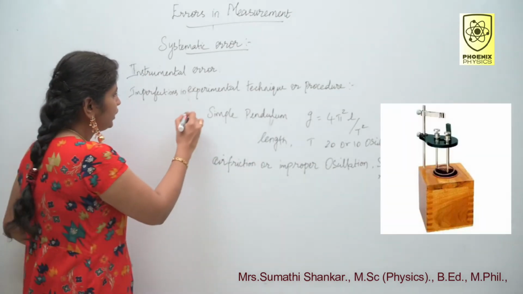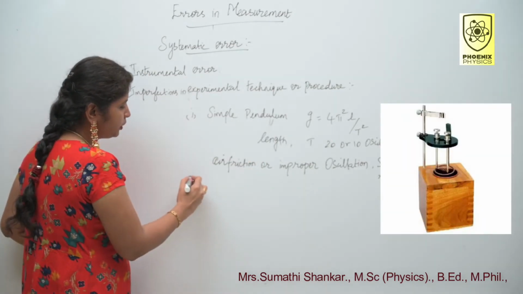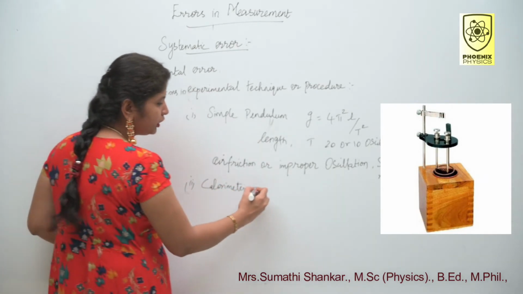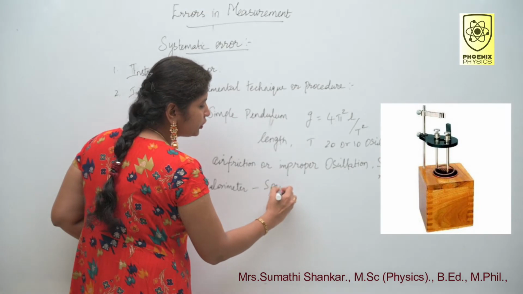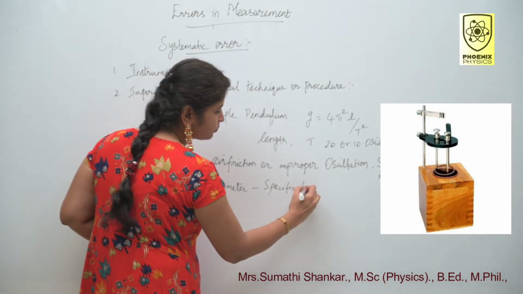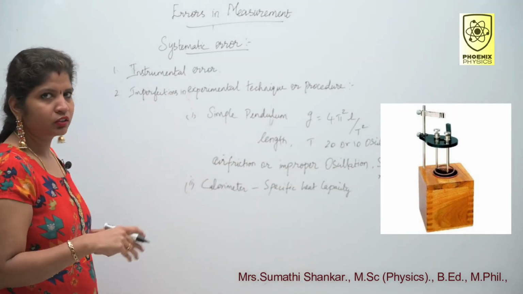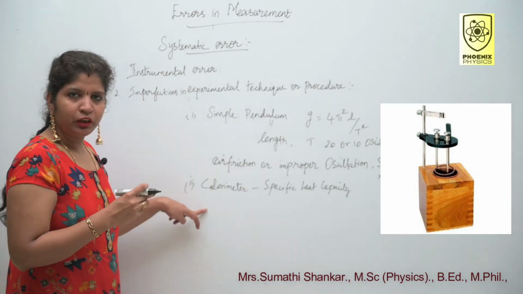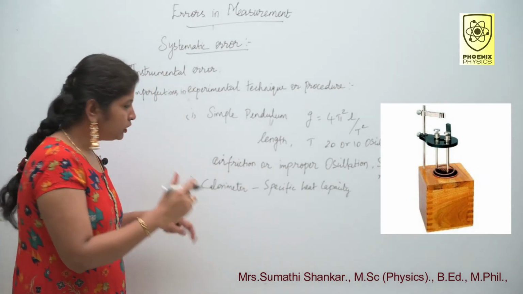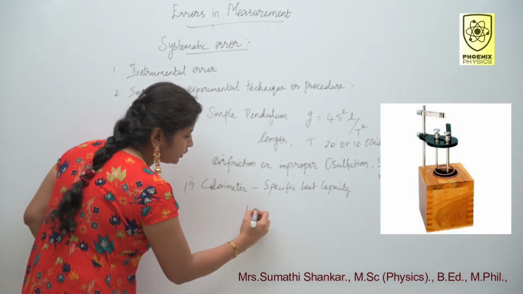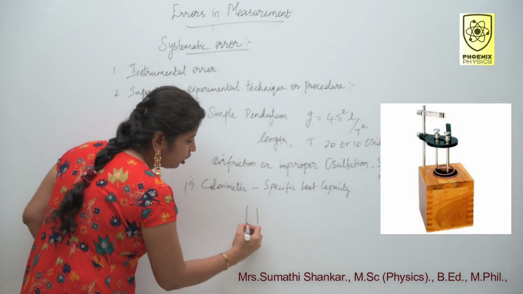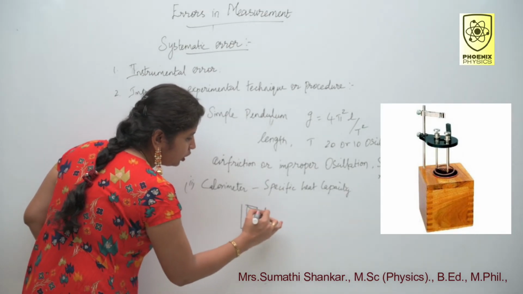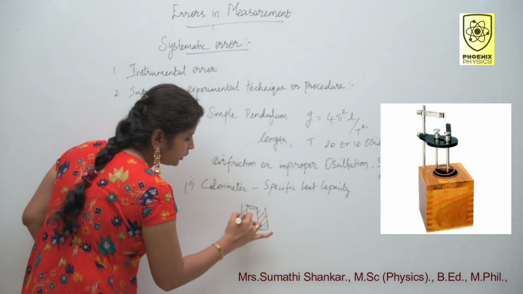Second one is the calorimeter experiment. From this calorimeter experiment, we can calculate specific heat capacity of the liquid or solid. Solid means ice. Here, in this calorimeter experiment, we should keep this calorimeter, that is calorimeter vessel or copper vessel, inside some insulation material.